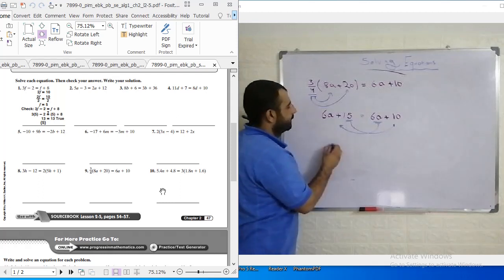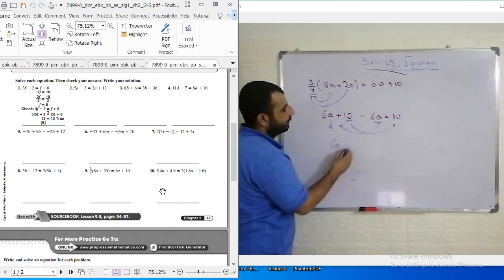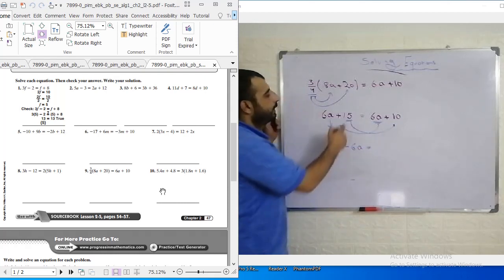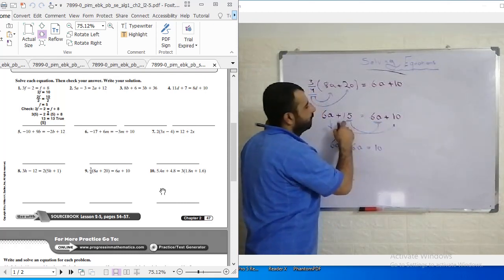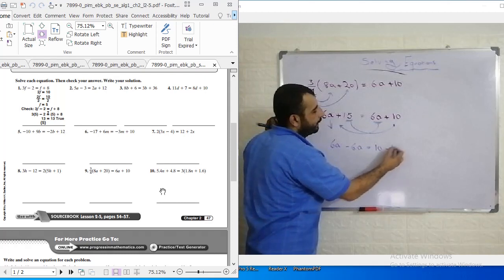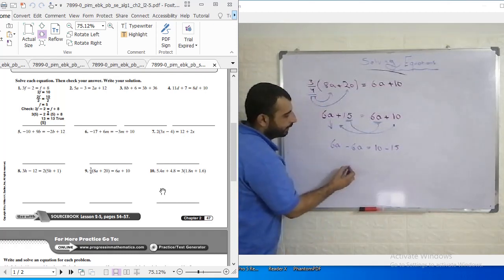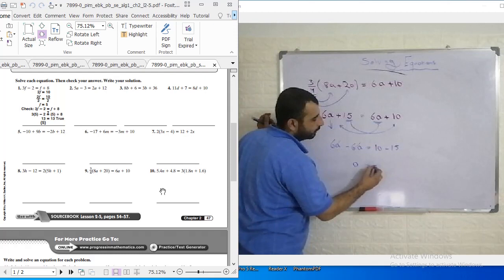So we get 10 already dropped here, and negative 6a from the other side, and 15 moves to the other side, it will be negative 15. So 6a minus 6a cancel, we get 0 is equal to what? 10 minus 15 is equal to what?